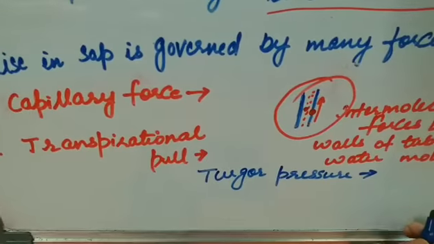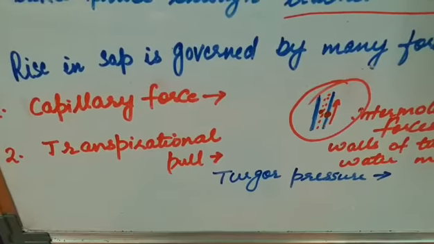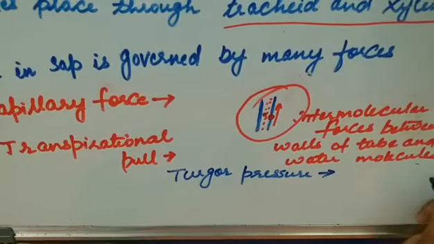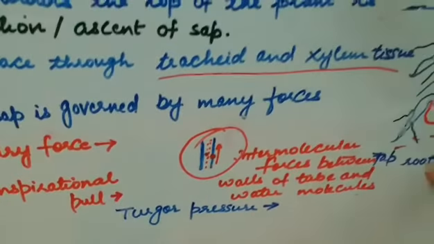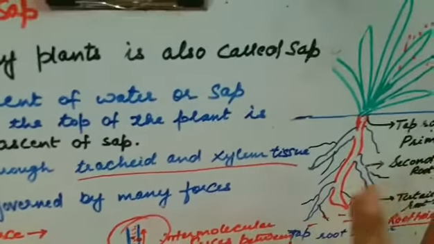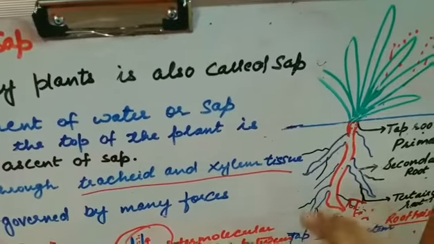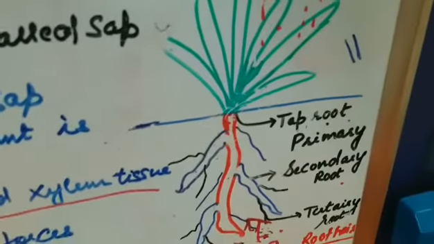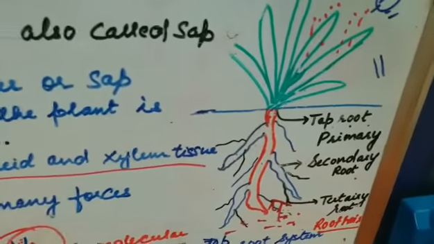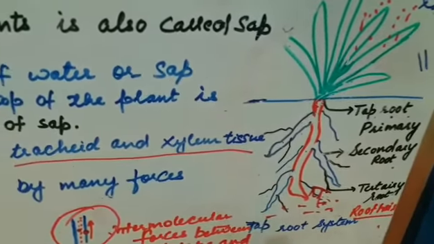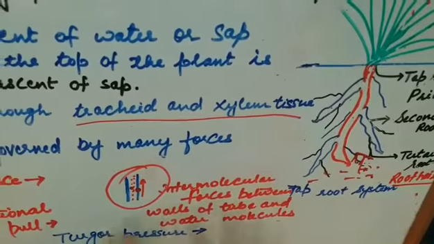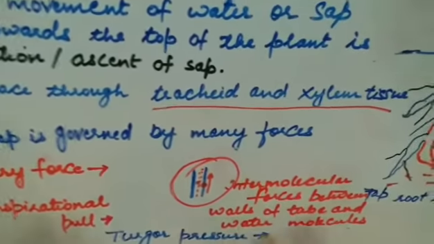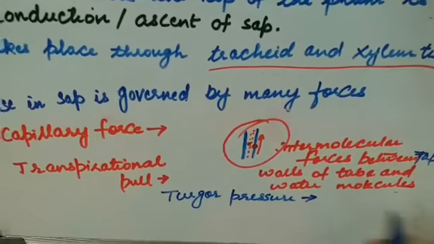Now what is this turgor pressure? See, on the absorption of water, suppose it is a plant, it will become swollen and look fresh. That is because of the turgidity of the protoplasm, which allows the cell wall to move outside, and that leads to turgor pressure.